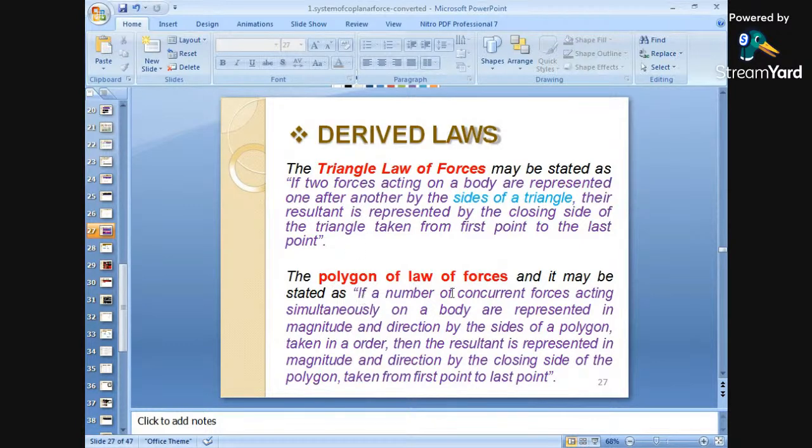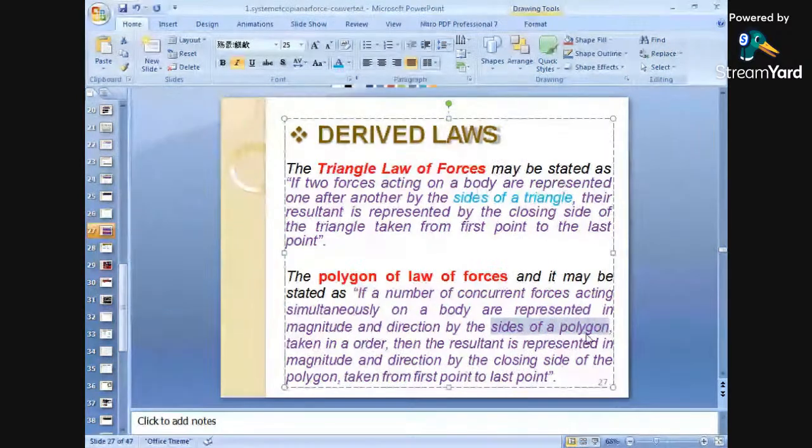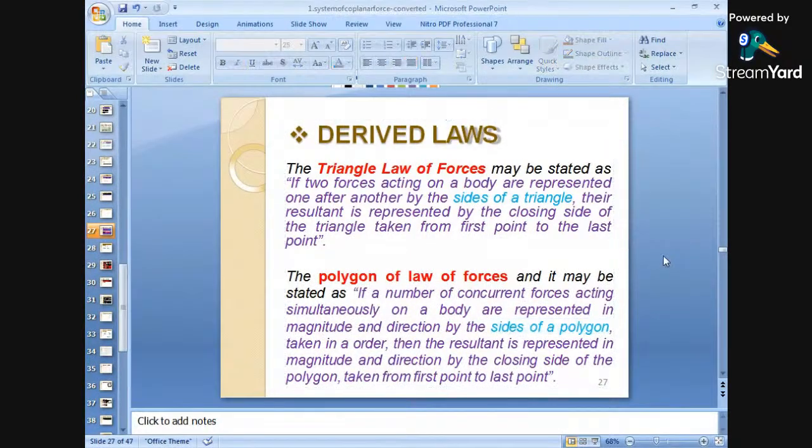What is the polygon law of forces? If a number of concurrent forces acting simultaneously on a body are represented in magnitude and direction by the sides of a polygon taken in order, then the resultant is represented in magnitude and direction by the closing side of the polygon.